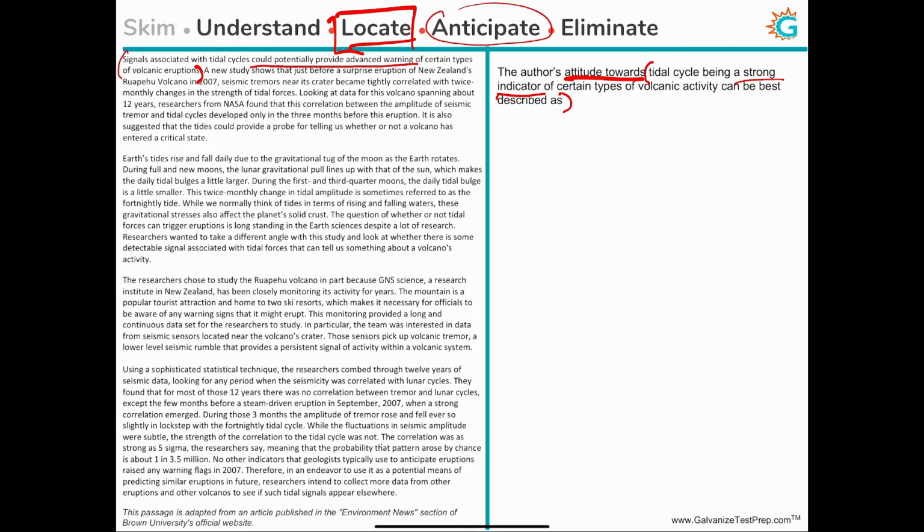And as you go toward the end of the passage, he actually gives you research to cite that the correlation was so strong that it could not have been random and could not have been by chance. So no other indicators have raised any warning flags. Therefore the author is suggesting that in an endeavor to use it as a potential means of predicting similar eruptions in future, researchers intend to collect more data. So the author at no point in the passage is putting down the hypothesis of these researchers, or has found fault with their study.